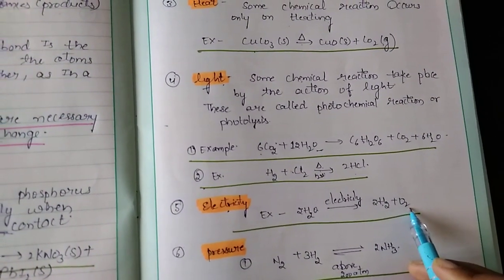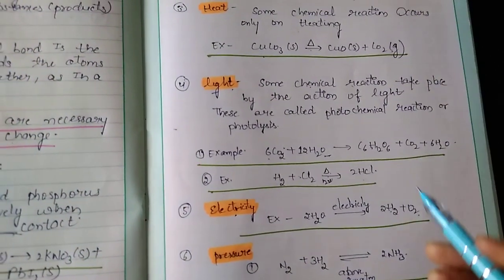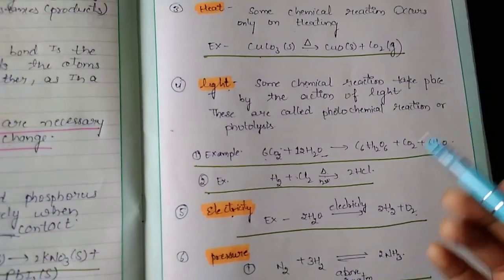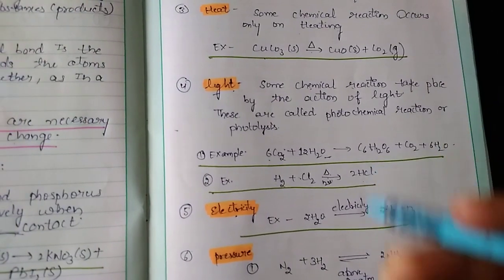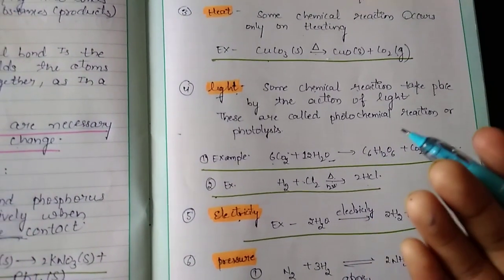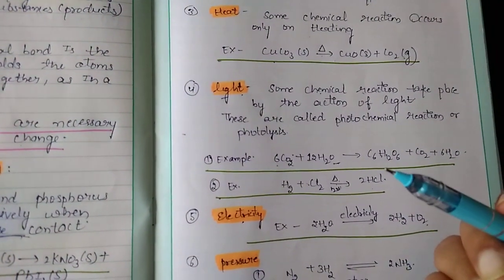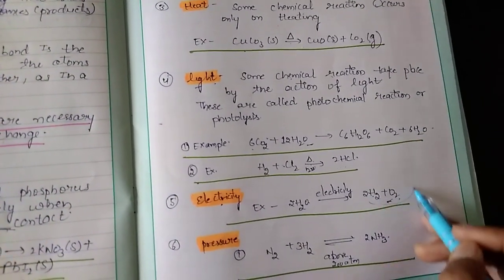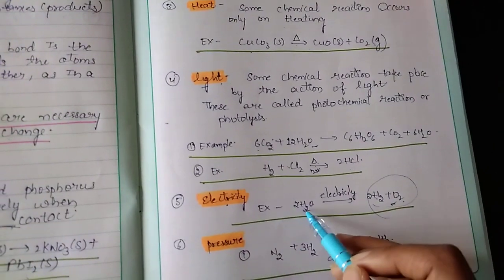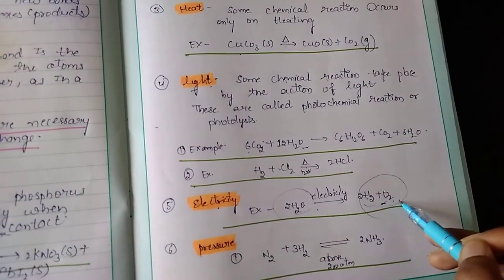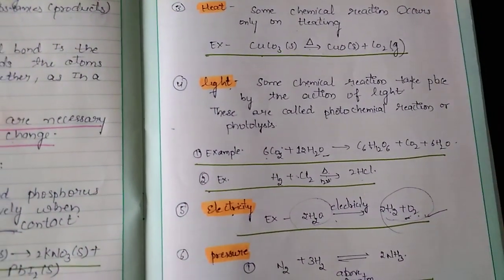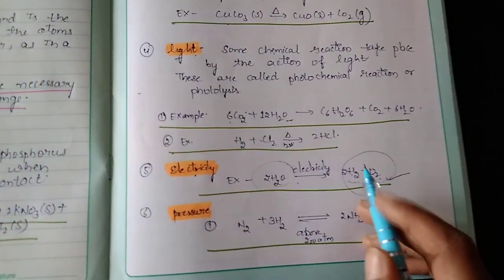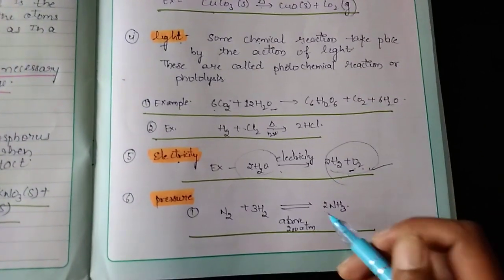Or you may take one more example: passing current through molten sodium chloride. Sodium and chlorine are separately obtained. You can see from here that this molecule is decomposed and you get these two different products. This is decomposition, meaning breakdown.